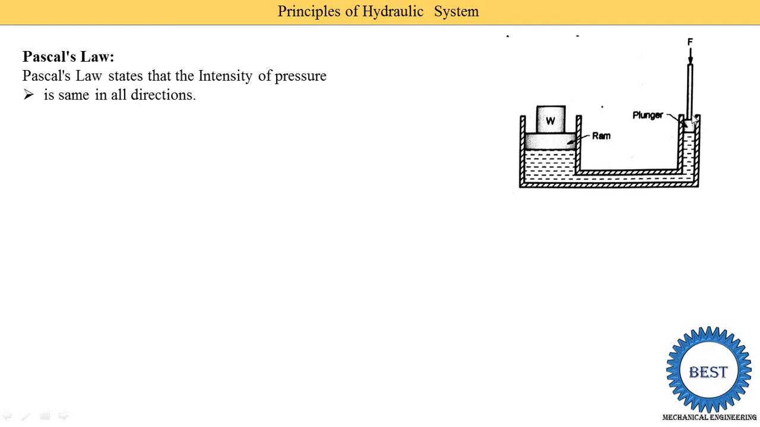This is the cylinders. Here there are two cylinders, cylinder 1 and cylinder 2, connected by a pipe. Inside the small cylinder, a plunger is provided. On that plunger we apply some force, and here some liquid is filled, and here the ram, and this weight is lifted by this ram. When we apply a certain force on this plunger, some pressure is created at the surface of the plunger and the liquid, and this pressure is transferred through the liquid to this ram.